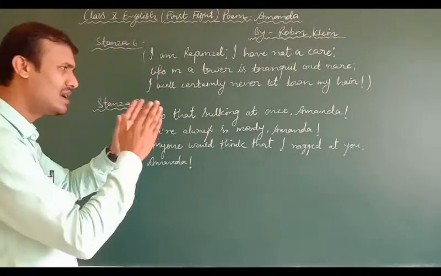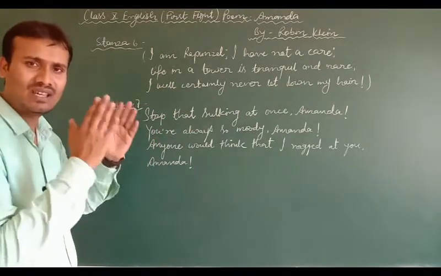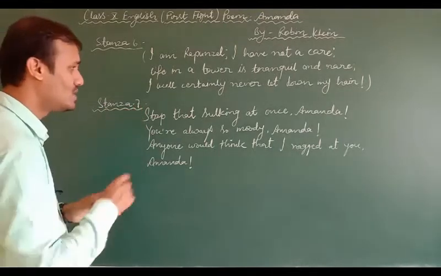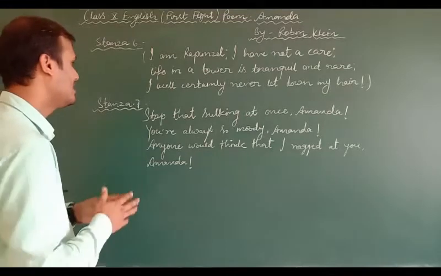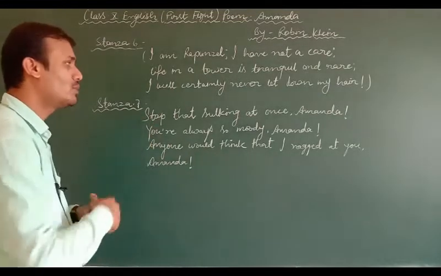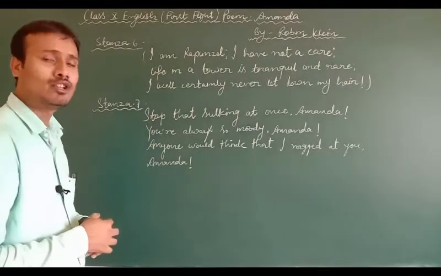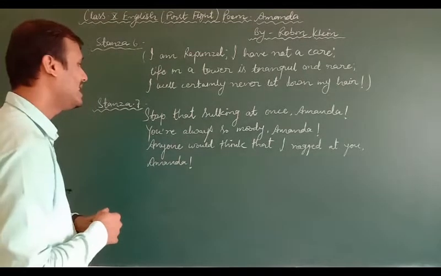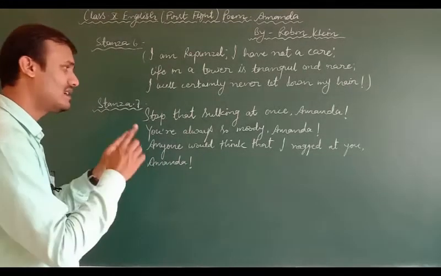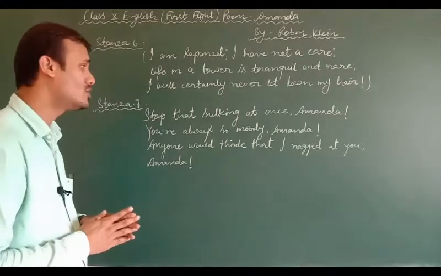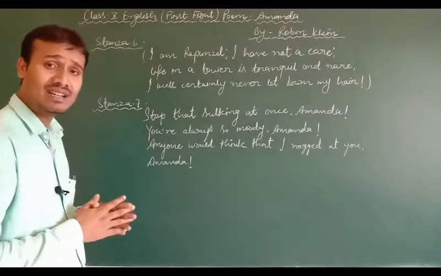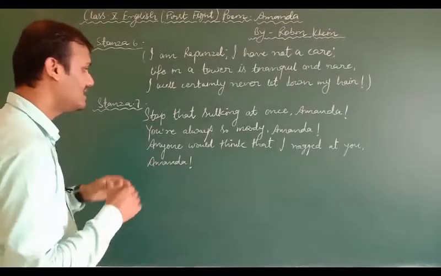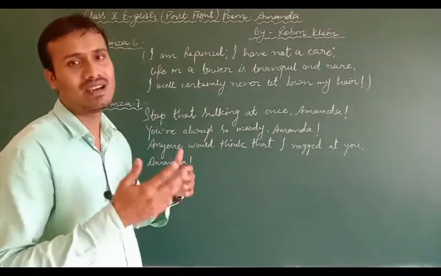As you see, Amanda is a little bit disturbed. She is a little bit upset, so she is not responding well to her mother. For that reason, her mother asks her to behave properly. She asks her not to be in this bad mood. Don't behave like this. She also says that, Amanda, you are so moody because of her unstable mood. She further says that Amanda's mood will make people think that she is being harassed by her mother.